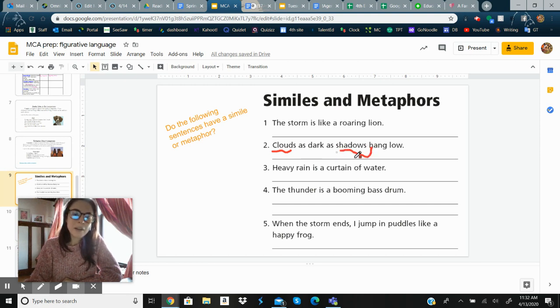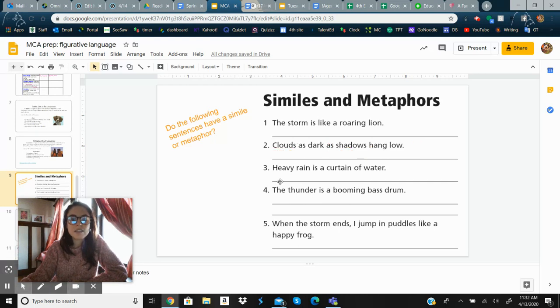Okay, my drawing skills are still not that great. Clouds and shadows, and they're saying they're as dark as shadows. So as, and I know that would be a simile. Okay, awesome, and I can really picture it in my head.